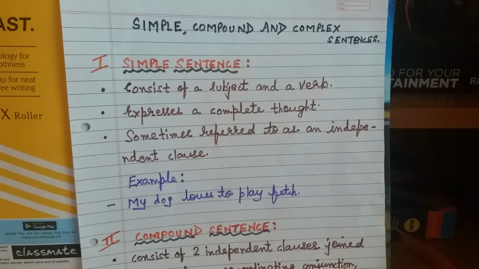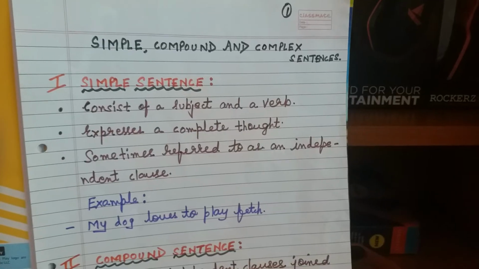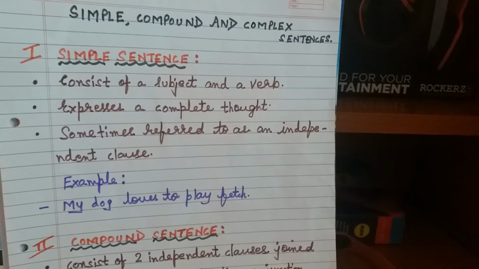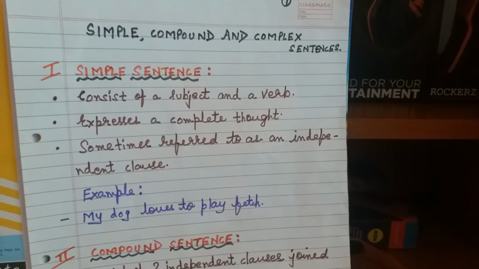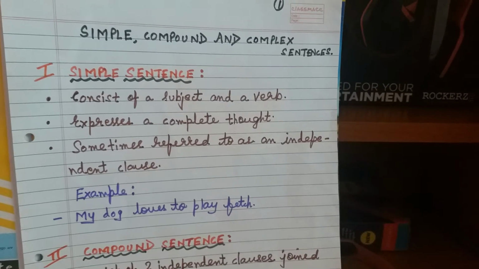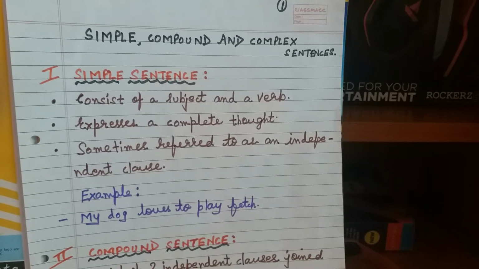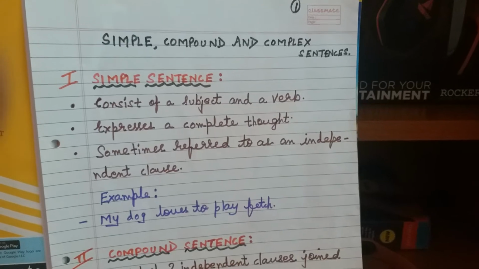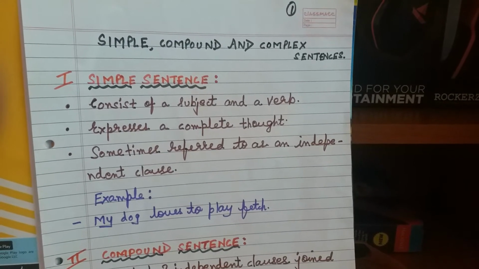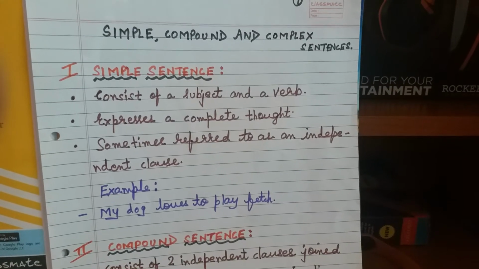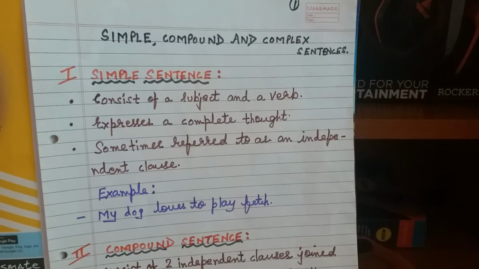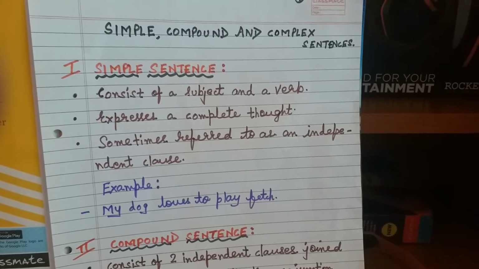Now, what do you mean by a simple sentence? If I ask anybody, what do you mean by a simple sentence, he or she may answer that a sentence which has a subject and one predicate is called a simple sentence. Subject often comes in the first part of the sentence, and predicate means the last part or the half part of the sentence, right?